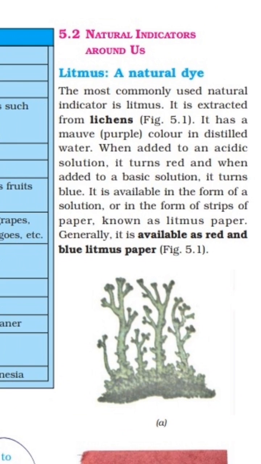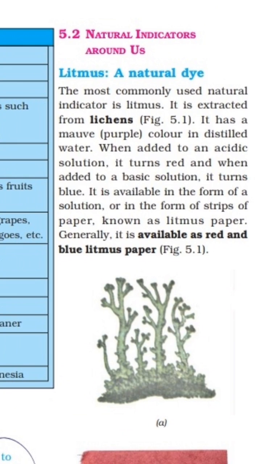The most commonly used natural indicator is litmus. It is extracted from lichen, a plant. It has a purple color in distilled water. When added to an acidic solution, it turns red, and when added to a basic solution, it turns blue. It is extracted from the lichen plant and has a purple color; in an acidic solution it turns red, and in a basic solution it turns blue.